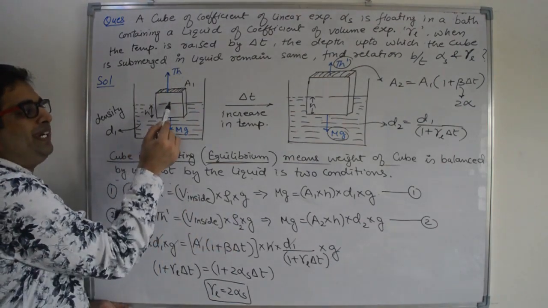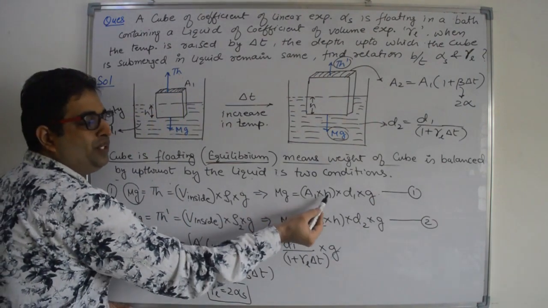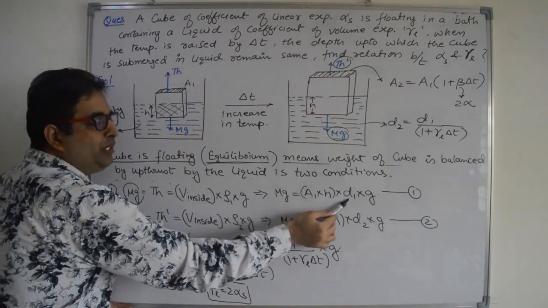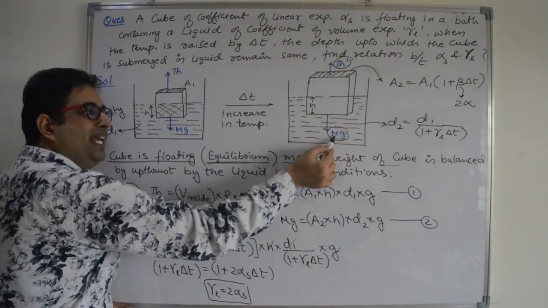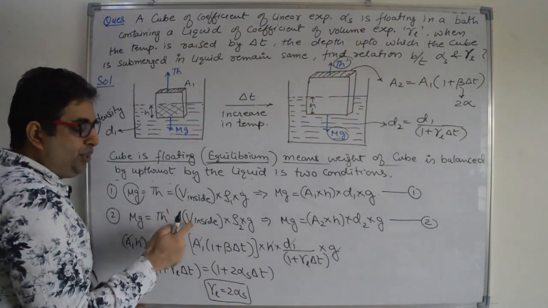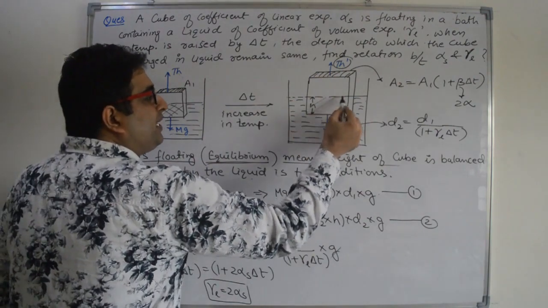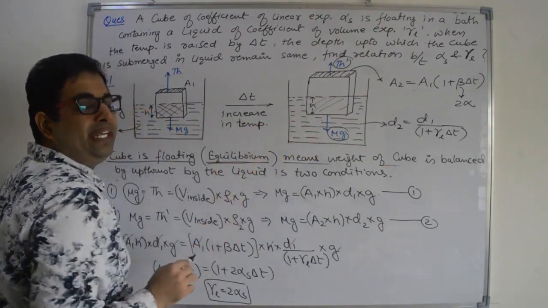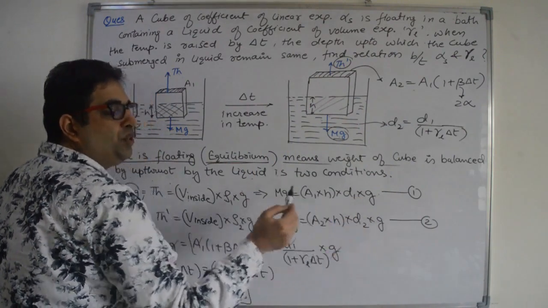What is the volume inside? Volume is area times depth h. So area times depth h, that is the volume inside, times density d1 times g. Now for the second condition, again mg is equal to the thrust force. This is the new thrust force, new volume inside times density times g. What is the new volume that is inside? Area of cross section is A2, depth is again equal to h. So A2 times h times new density d2 times g.